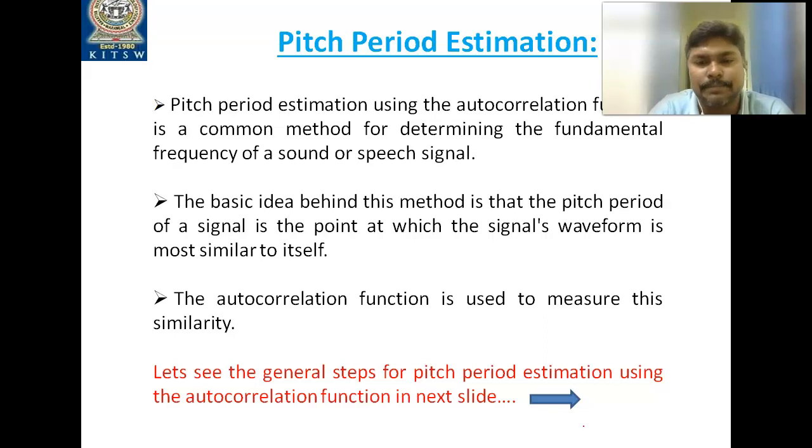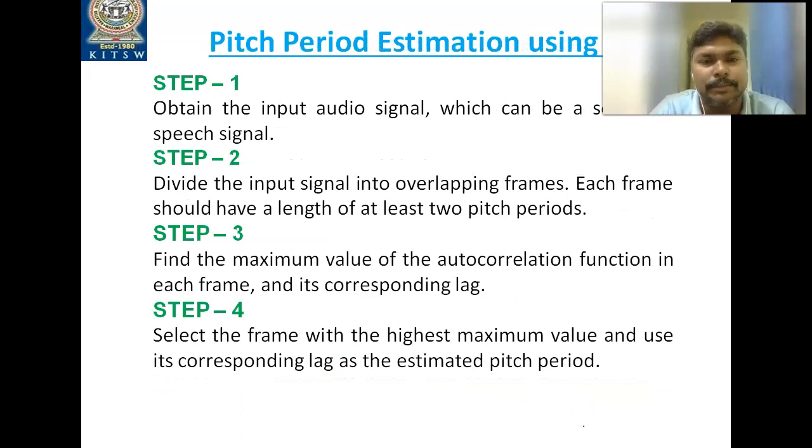Let us see the general steps for pitch period estimation using this function. In the first step, we obtain the input audio signal, which can be sound or a speech signal. In step 2, we divide the input signal into overlapping frames. Each frame should have a length of at least 2 pitch periods. Next, we find the maximum value of the autocorrelation function in each frame and its corresponding lag. The last step is to select the frame with the highest maximum value and use its corresponding lag as the estimated pitch period. This is the process we follow to estimate the pitch period using the autocorrelation function.